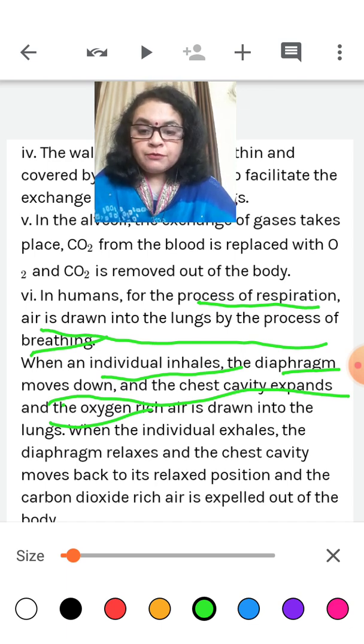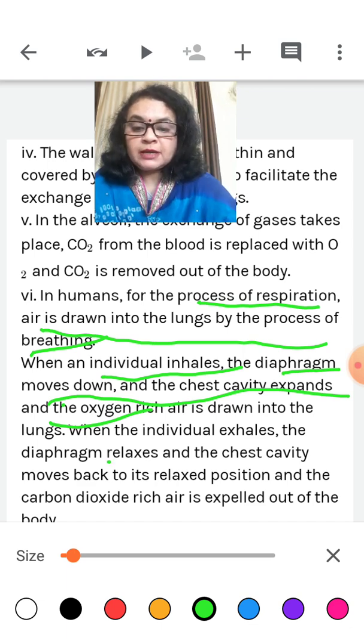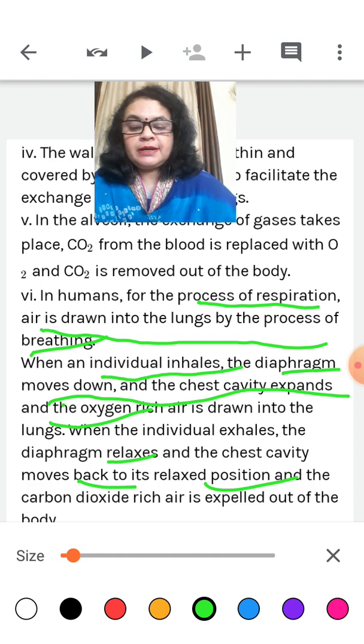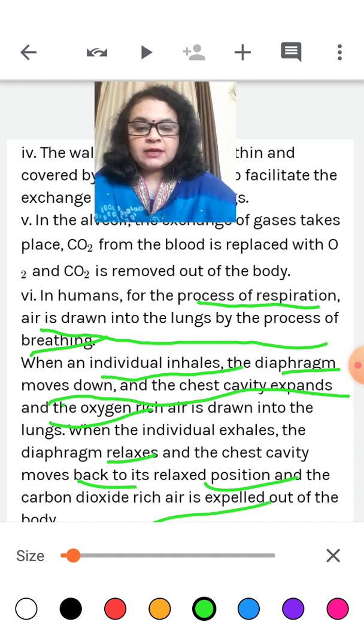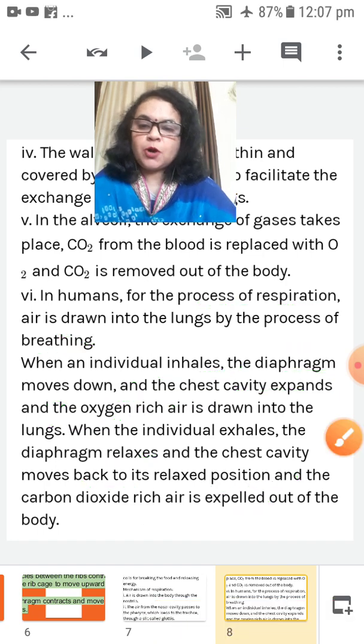When the individual exhales, the diaphragm relaxes, the chest cavity moves back to its relaxed position, and carbon dioxide-rich air is expelled outside the body.